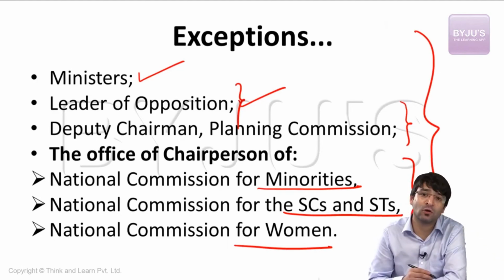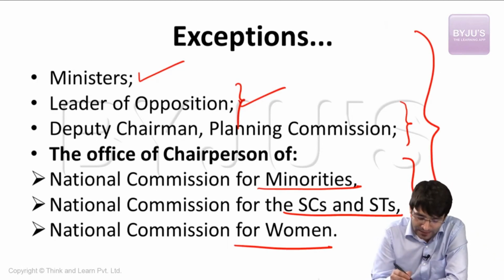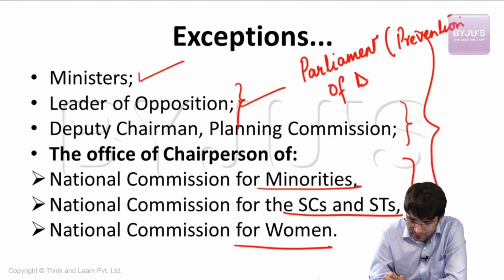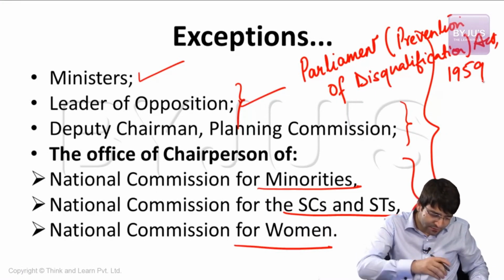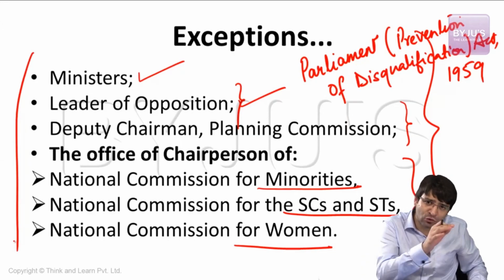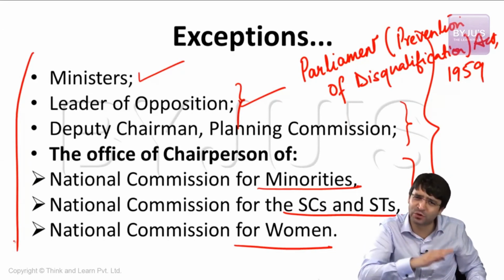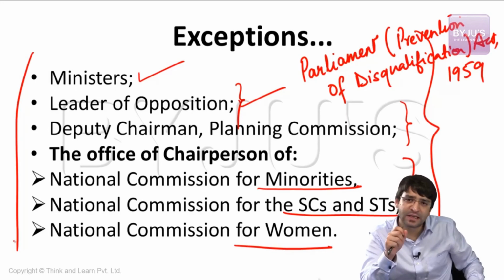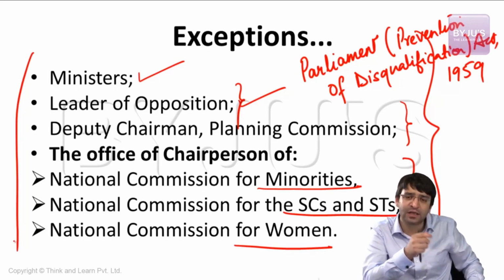All these things are mentioned in a law passed by the parliament in 1959. That law was the Parliament (Prevention of Disqualification) Act, 1959. This act prevented some offices from being declared offices of profit. That means a legislator, even if he is holding these offices, and there's a big list of those offices, we don't need to remember that list, but there is a list. These offices were placed in that list, and even if a member of parliament is holding such an office, he or she will not be disqualified because these offices have been exempted from being an office of profit.